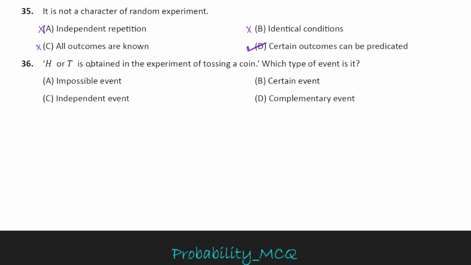Question 36: H or T is obtained in the experiment of tossing a coin. Which type of event is it? When we toss a coin, we get either a head or a tail. Hence, it is a certain event. When we toss a coin, we will definitely get head or tail. So it is a certain event.